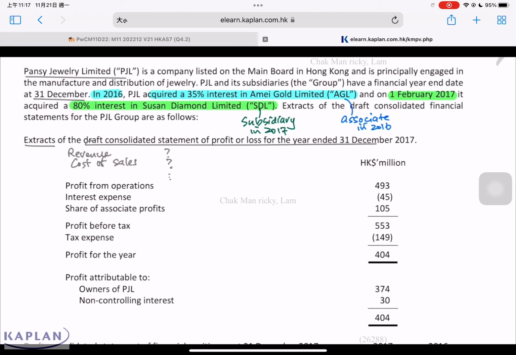When we prepare the statement of cash flows using the indirect method, we always start from this line, profit before tax, 553. We'll come back to this later on. This year we have share of associate profits, 105. This is a non-cash item. This share of profits using the equity method is a double entry. It does not involve cash. The total profit for the year is 404. Out of this 404, 30 belongs to NCI, 374 belongs to the parent. Whatever is contained in the profit and loss is considered as transactions for the year. You have to consider the debit and the credit. We'll look at this later on.